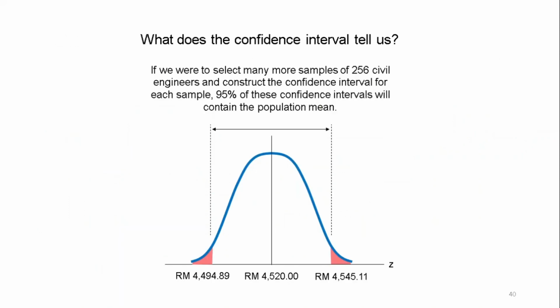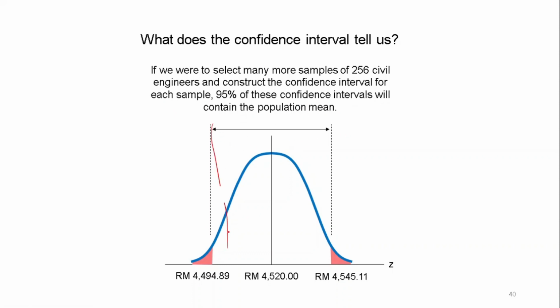Okay, what does the confidence interval tell us? If we were to select many more samples of 256 civil engineers and construct the confidence interval for each sample, then 95% of these confidence intervals will contain the population mean.